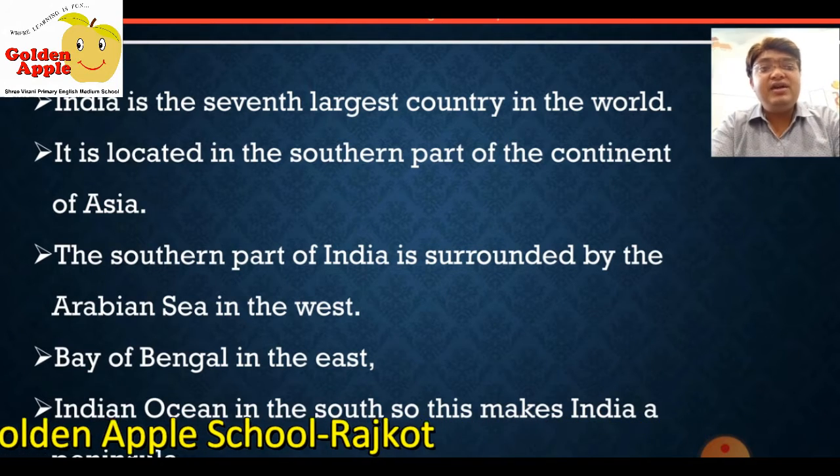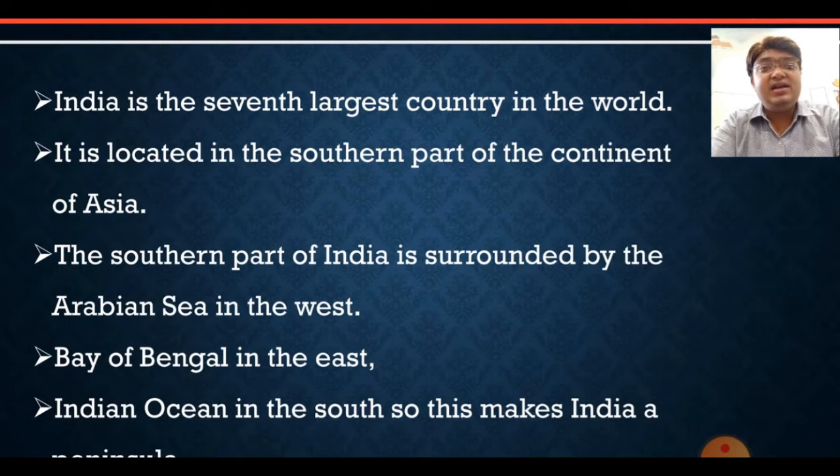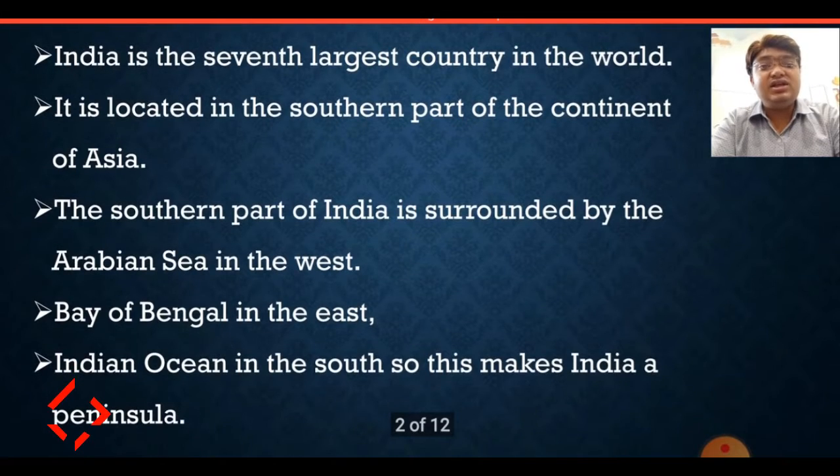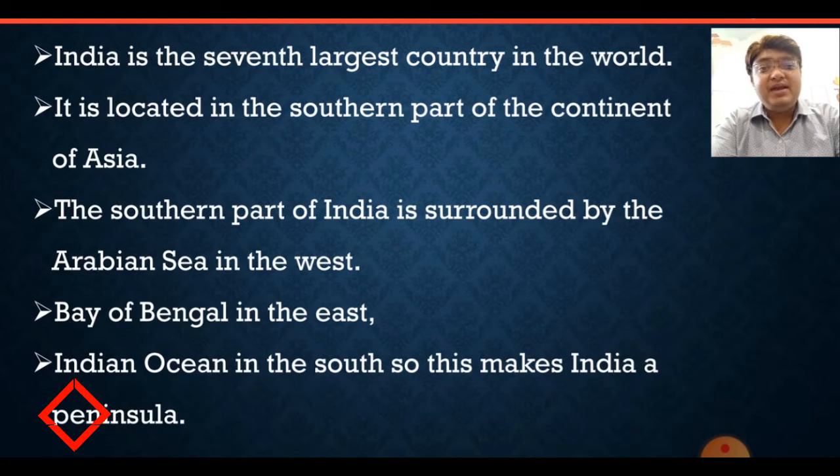The southern part of India is surrounded by the Arabian Sea in the west, the Bay of Bengal in the east, and the Indian Ocean in the south. So this makes India a peninsula. Now you should have a question in your mind: what is a peninsula? A peninsula is a piece of land which is covered by water from three sides. And we know that the southern part of India is surrounded by water from three sides. That's why India is also known as a peninsula country.